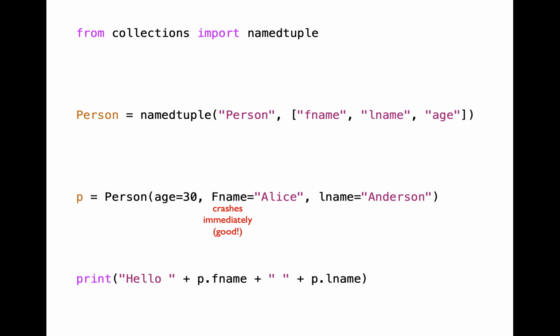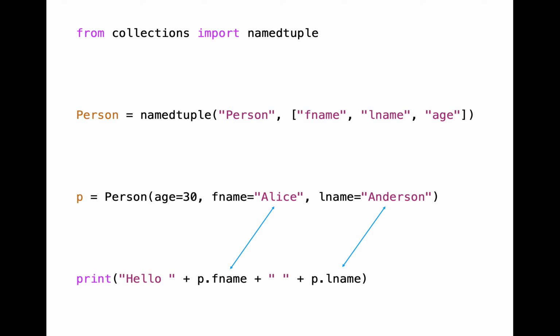So let's talk about the code snippet once more, where we had a typo within the key fname. When you use namedtuple to create a custom type person, your code is going to crash immediately when you're trying to create an object instance of the person type. That is really good because you'll be able to debug the problem pretty easily, because the problem will occur within the line where you're creating the object instance.